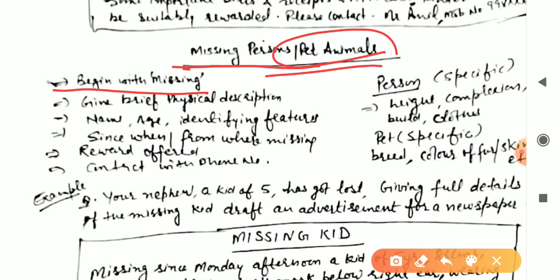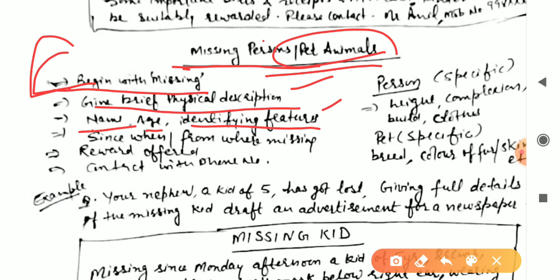And when you are going to write the content, you will also start with the missing since that date, like that. Next one, give a brief physical description. Once again, physical description like we have discussed in the lost and found. After that, for a person especially, name, age, and also identifying features. They could be for both, that is pet animal and person. Also write since when, and from where the person or pet went missing, and also the reward like in the lost and found, and at last contact with phone number.